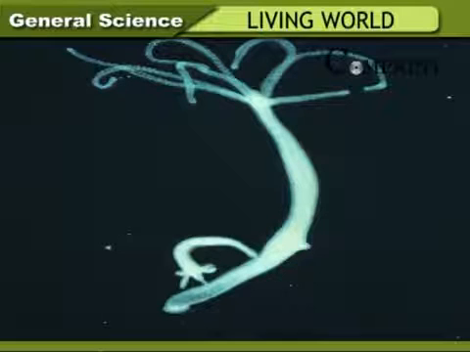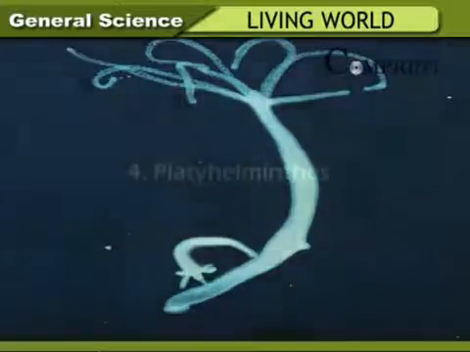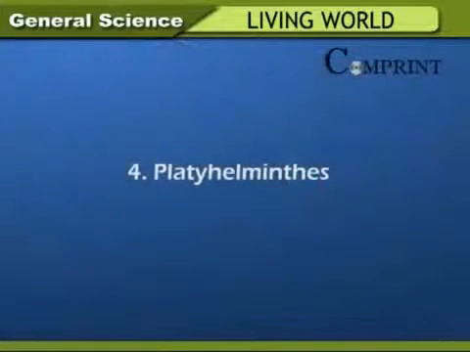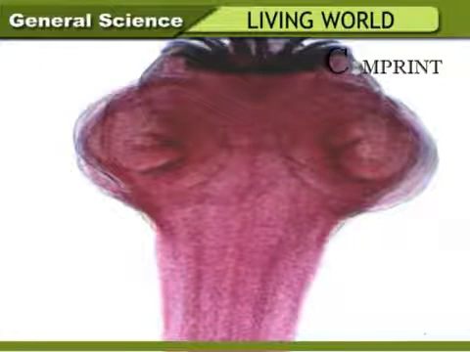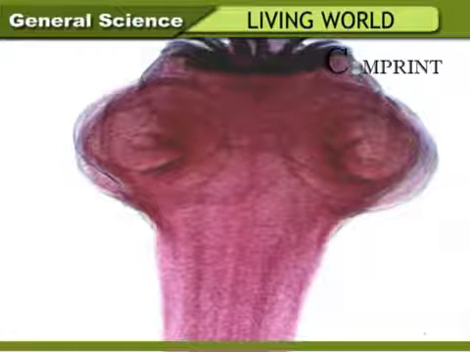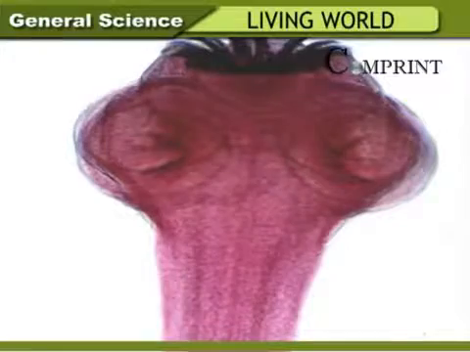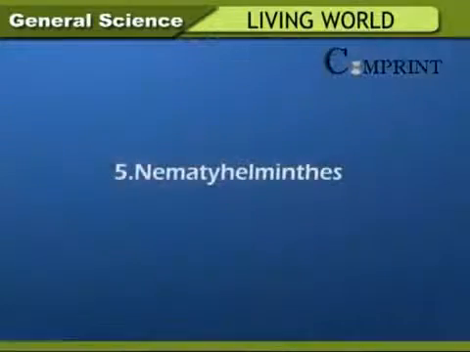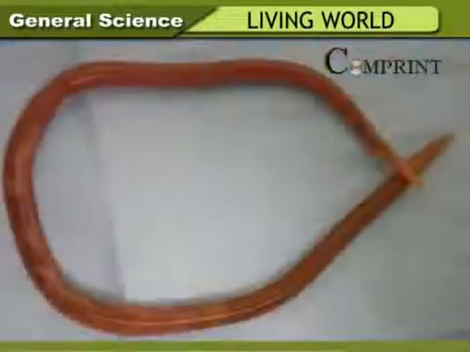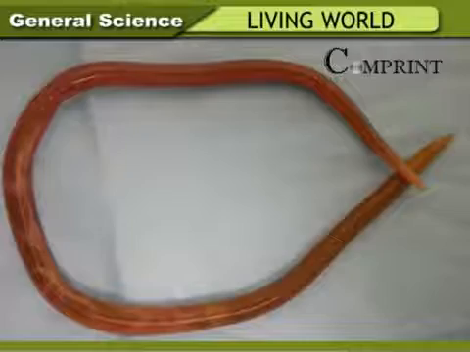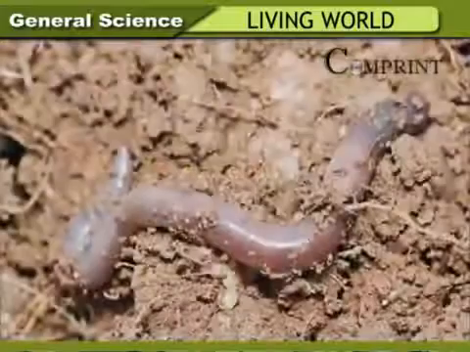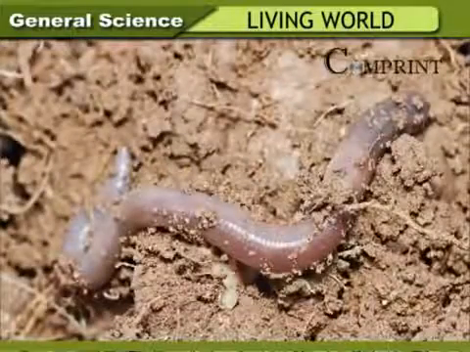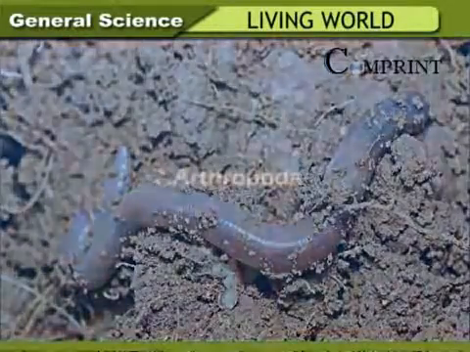Coelenterata. These are diploblastic animals. Finger-like structures called tentacles are present. Example: hydra. Platyhelminthes. Their body is flat and ribbon-like. They are mostly parasitic. Example: tapeworm. Nemathelminthes. They are parasitic. Example: ascaris. Annelida. They are long and cylindrical. Example: earthworm.